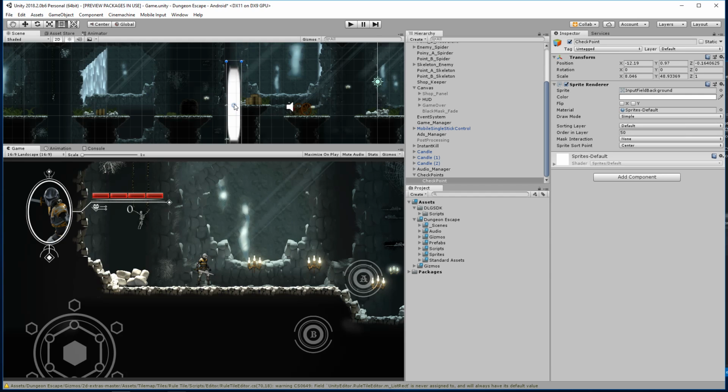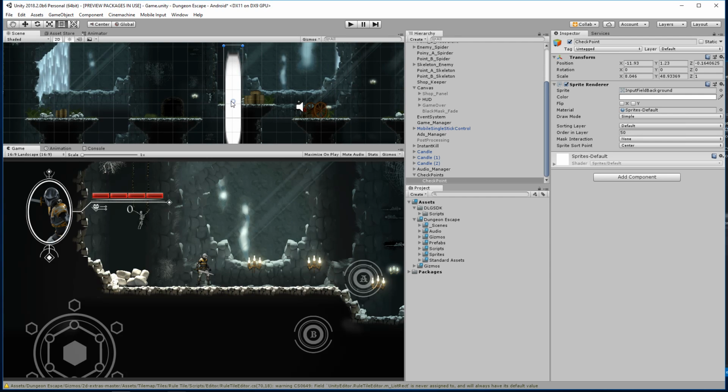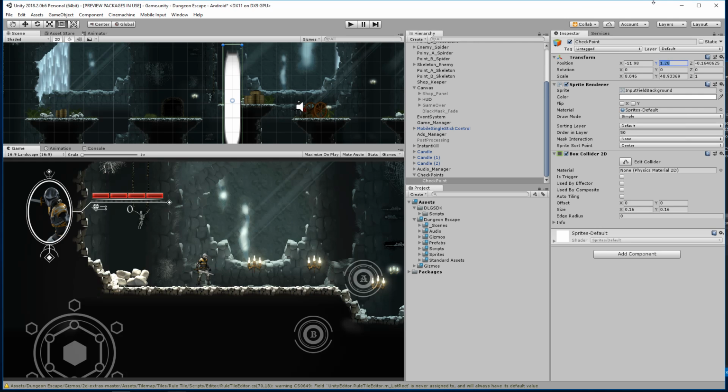And when we spawn our character, it's going to be based on the position of this guy. So that's why I want to have this center point right there. So let's go ahead and put it right about there. Should be good. All right, so here is our checkpoint. And let's go ahead and add a box collider 2D so that we can detect collisions. We're going to make sure it's a trigger so that we can run through it. And technically, you're not going to be able to see these in the game. So in a release mode, we would just turn them off, but I do want to see them right now. So here we have a checkpoint. And let's go ahead and start creating our behavior. So we'll add our checkpoint mono behavior to that.